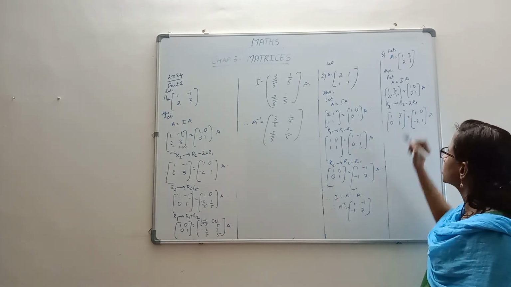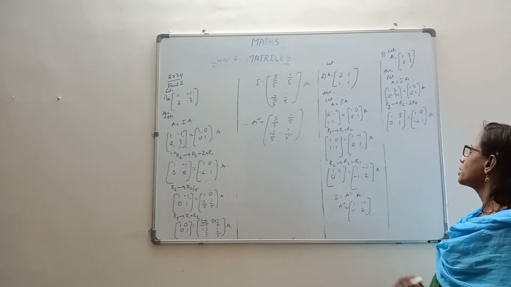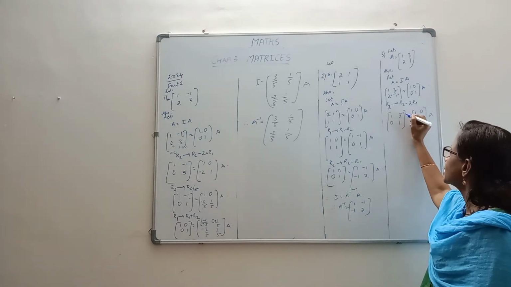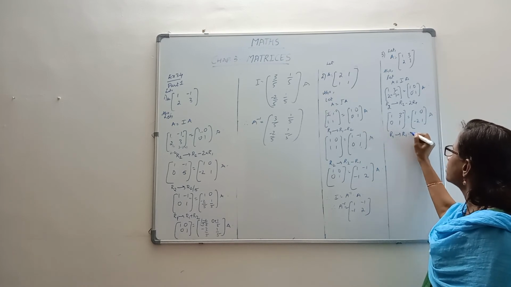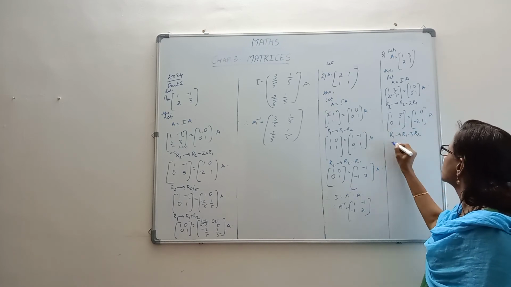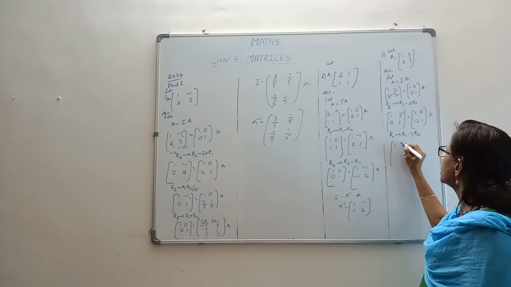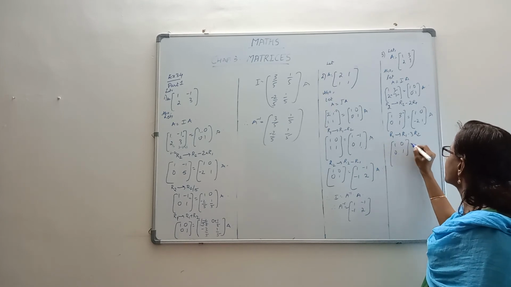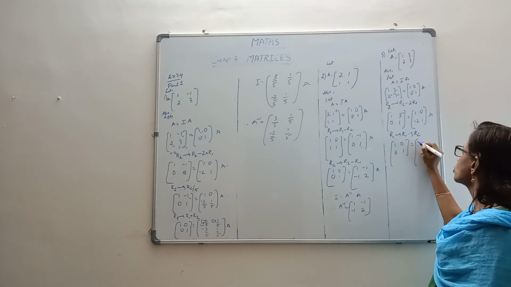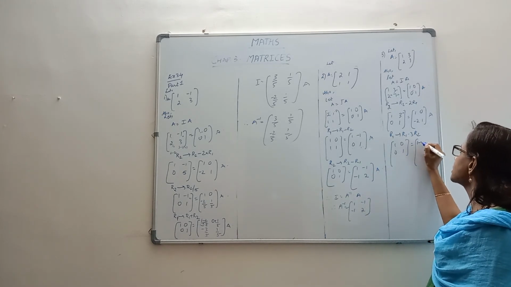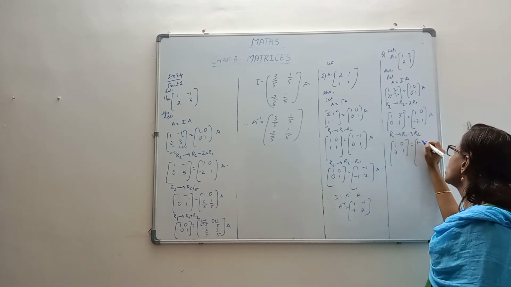Now this has to become 0. So if it has to become 0, it has to become 3 minus 3. And from where you get it? You get it from here. R1 is becoming R1 minus 3R2. So see how much is this? 1, 0, 0, 1 right away. And here R1 minus 3R2. So 1 minus 3 into minus 2.